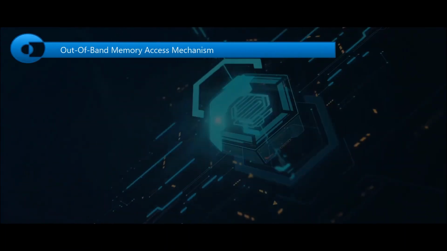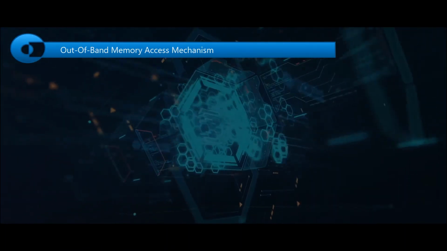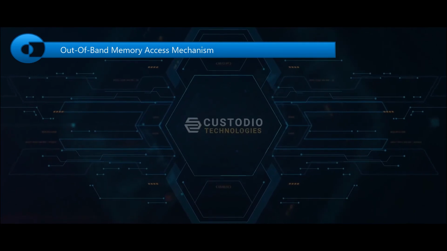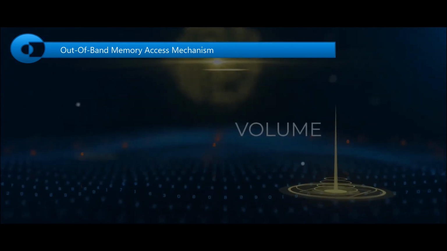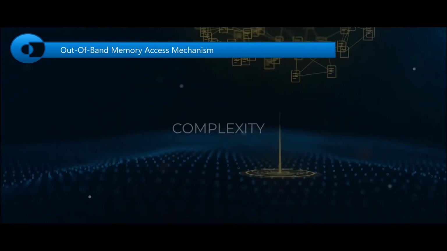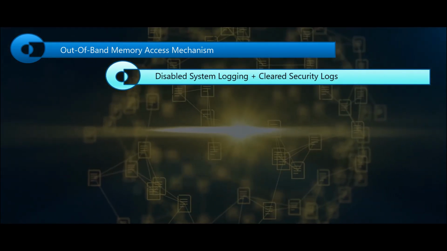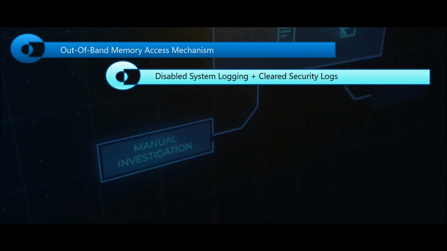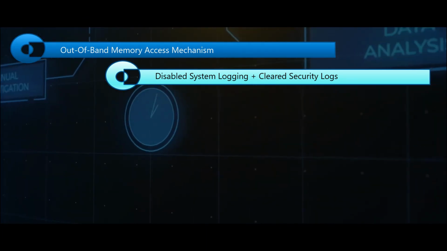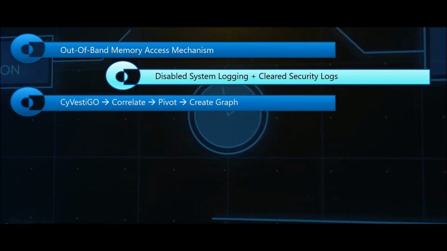In conclusion, our DPU agent used the out-of-band memory access mechanism to extract the events of interest from the server's memory and ingested them into the log repository. Despite the adversary disabling system logging and clearing security logs, the DPU agent detects this activity in the memory and generates the log. Cyvestigo queries the log repository.